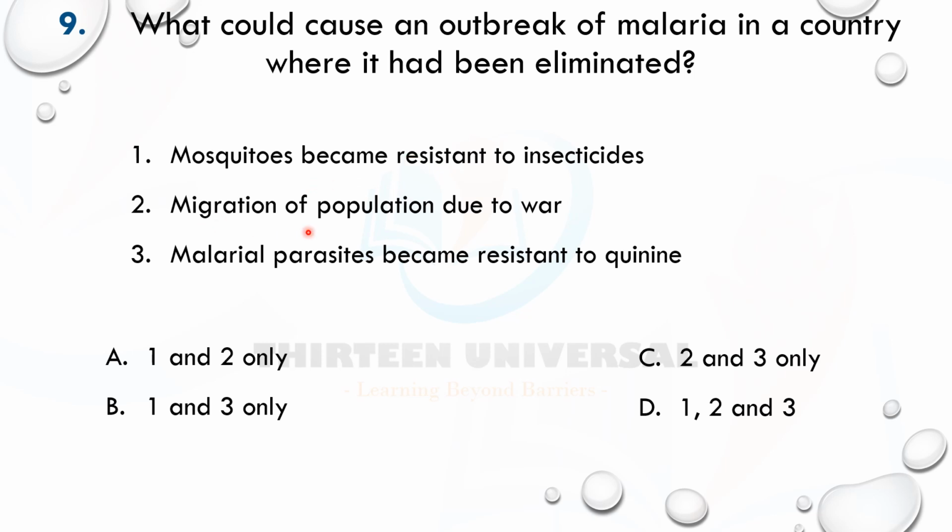Migration of population due to war. Yes, people who have malaria can migrate to other places. You see, in this part of the world today, I think we're having war between Israel and Gaza, Ukraine and Russia. People seeking refuge could have malaria from any malaria endemic area, like Congo in Africa.